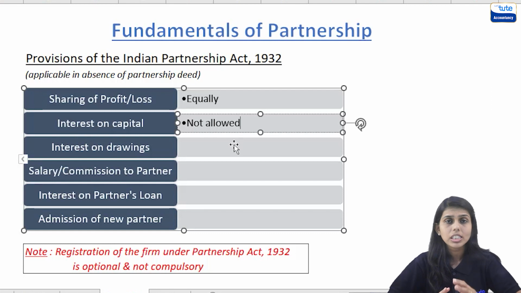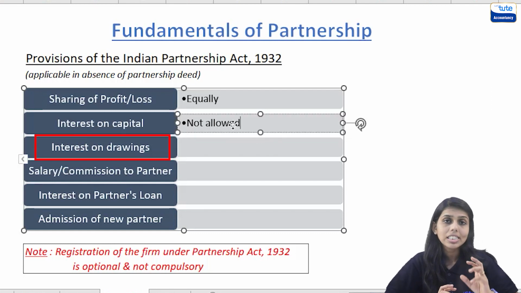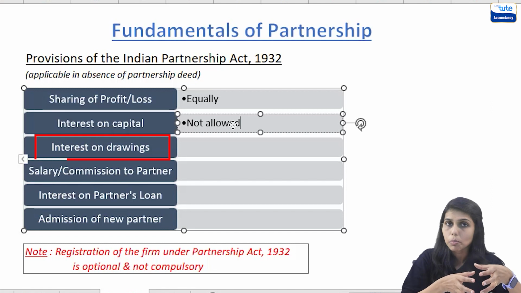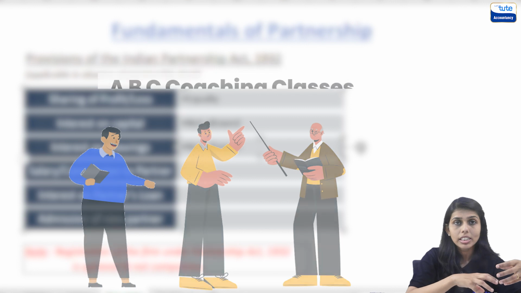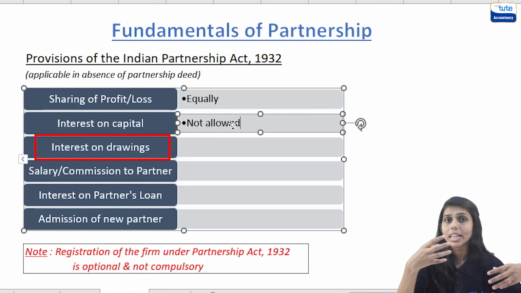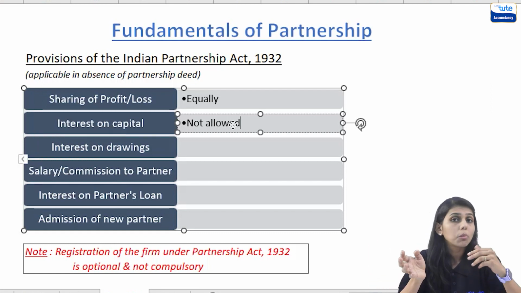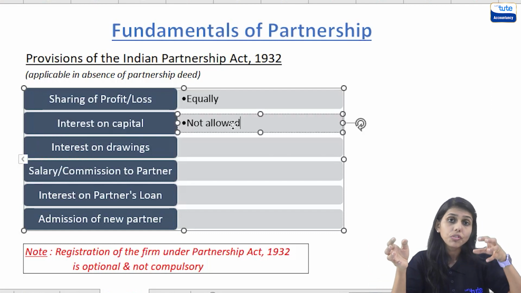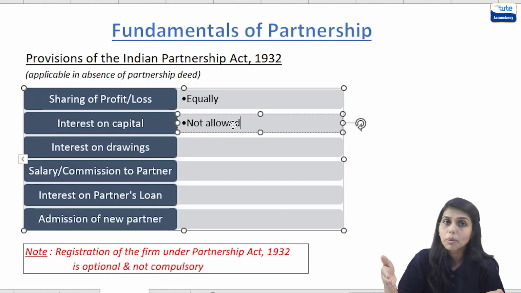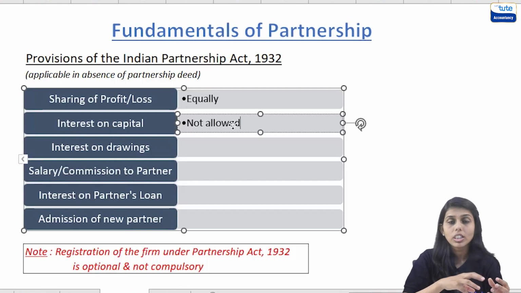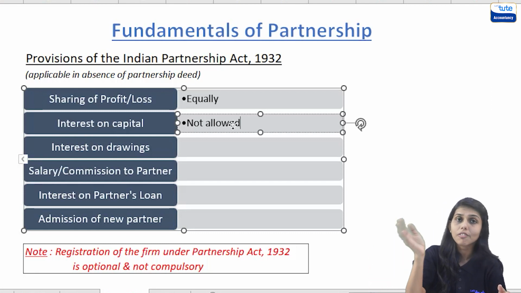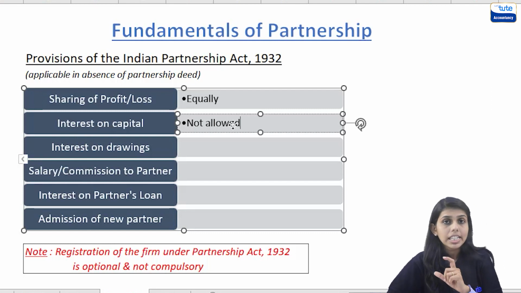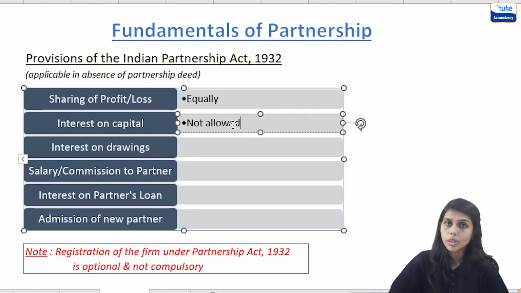Now going further, next is interest on drawings. What exactly is interest on drawings? Say for personal expenses, ABC withdraws money from ABC coaching class. That money or goods withdrawn by the partners from the firm is known as drawings. Similar to interest on capital, in this case the firm may charge interest to the partners for these drawings. So whatever goods or money are withdrawn by the partners for their personal use, the partners have to pay interest to the firm. In this case, the interest on drawings is an income for the firm.